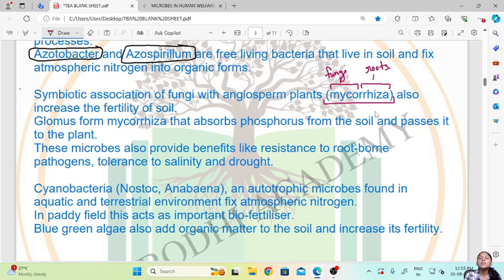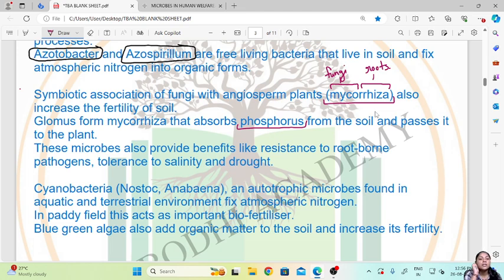So this is a symbiotic association of the fungi with the roots of angiosperm plants, which also increases the fertility of soil. So Glomus, which forms mycorrhiza, absorbs phosphorus from the soil and passes it to the plant. So Glomus can absorb phosphorus and supply it to the plant.